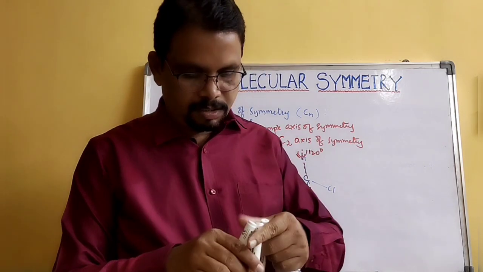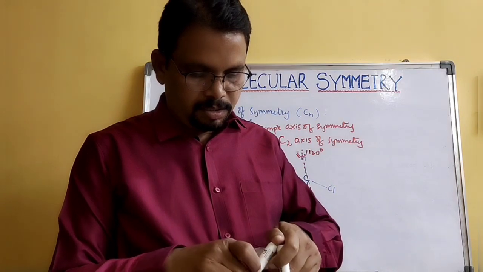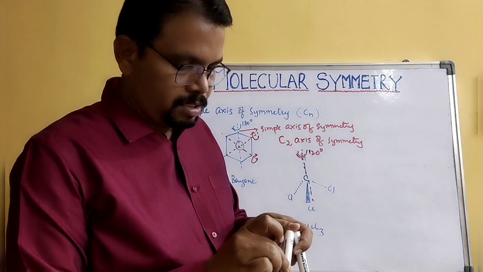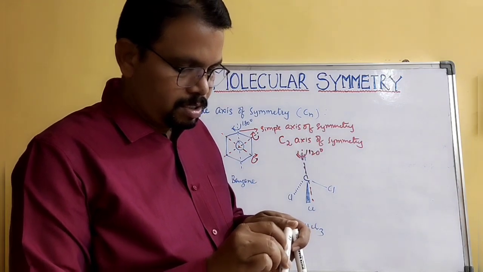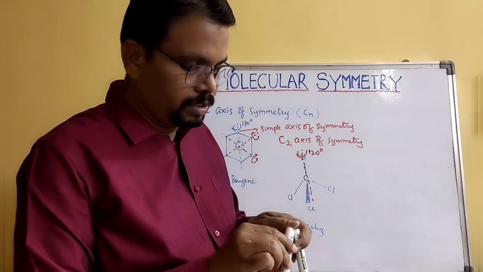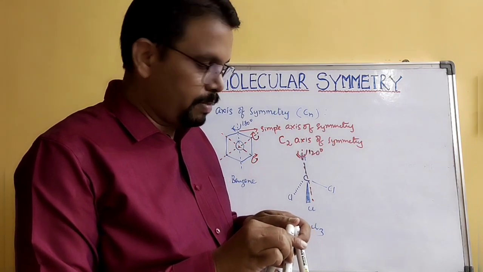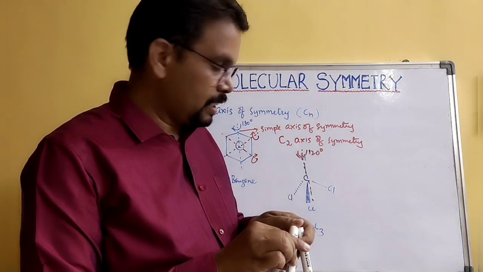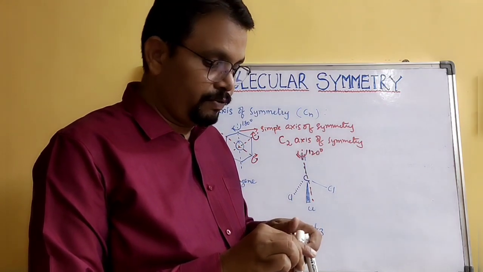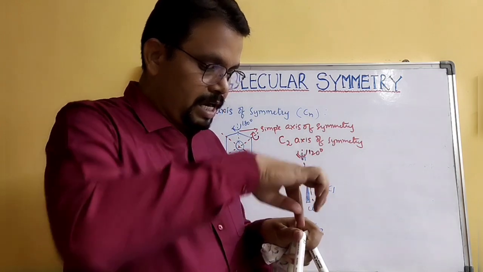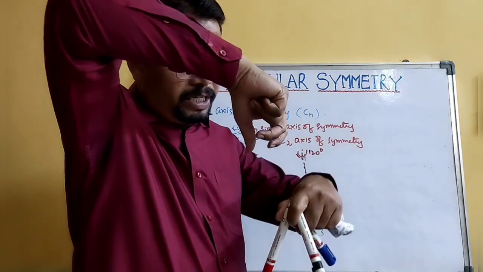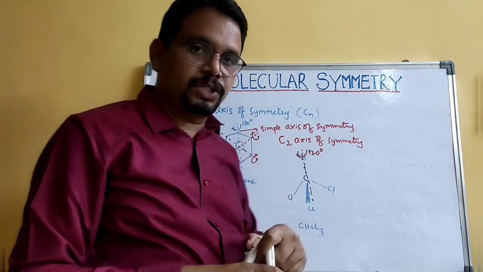So this is the thick line chlorine, the back one is the dotted line chlorine, and the one drawn in black sketch pen indicates in the plane. Hydrogen is here, and if you rotate this molecule 120 degrees you will get the same structure.